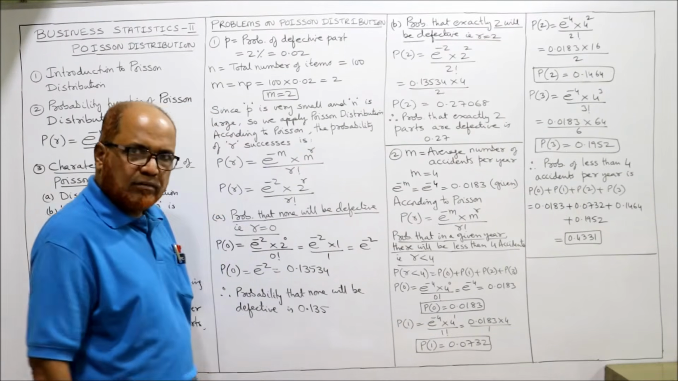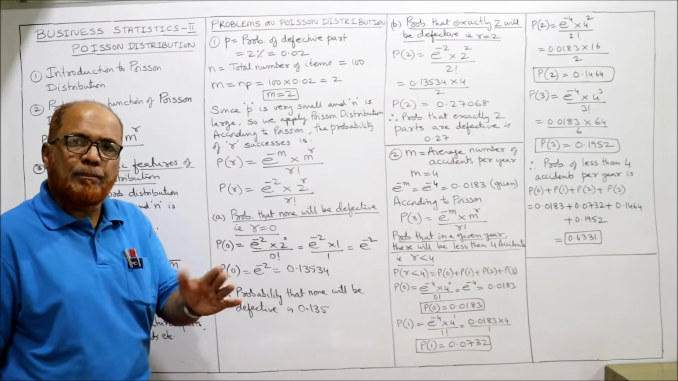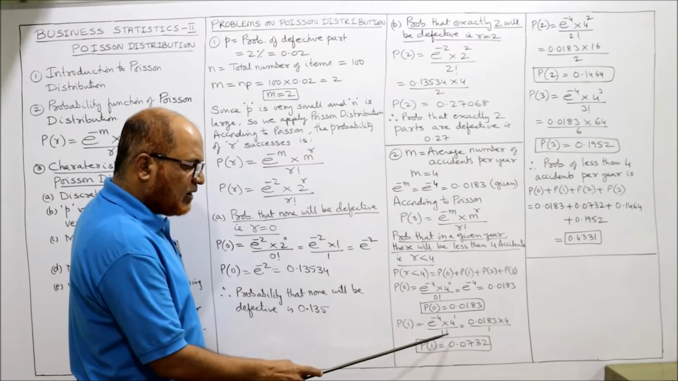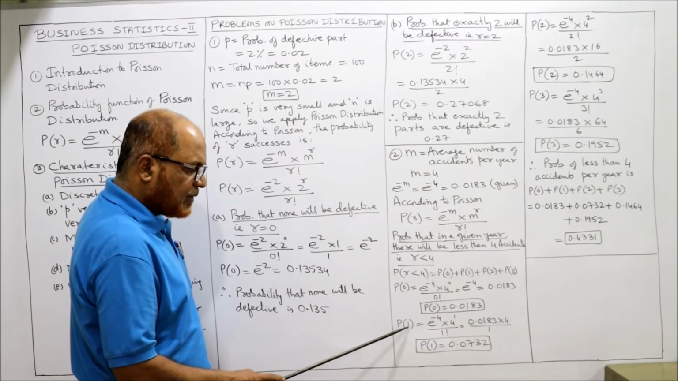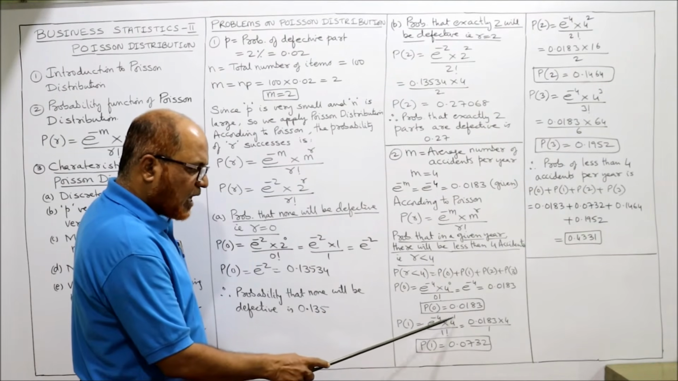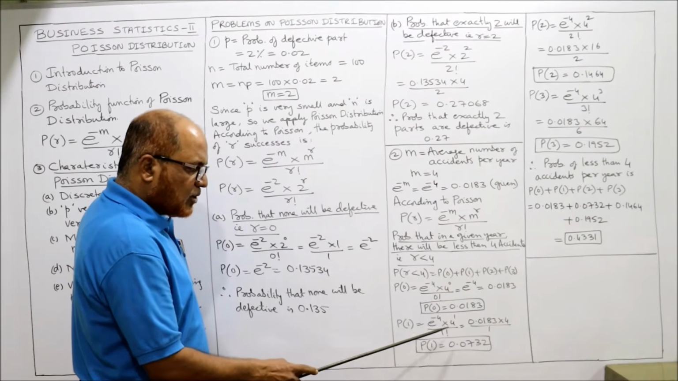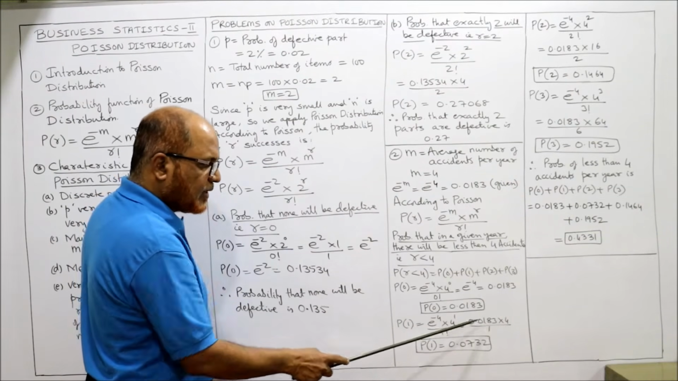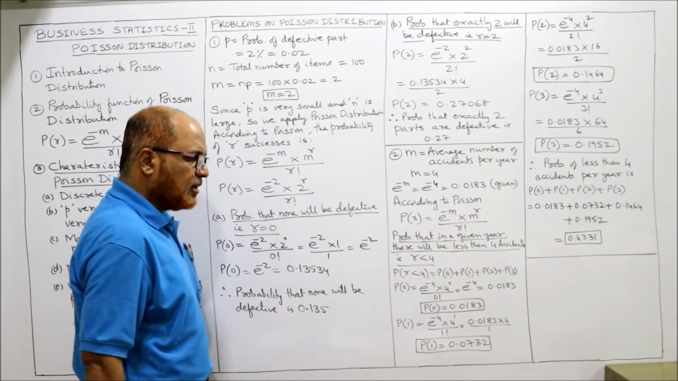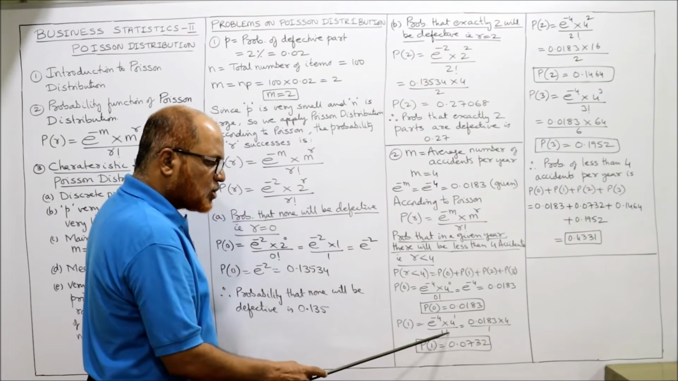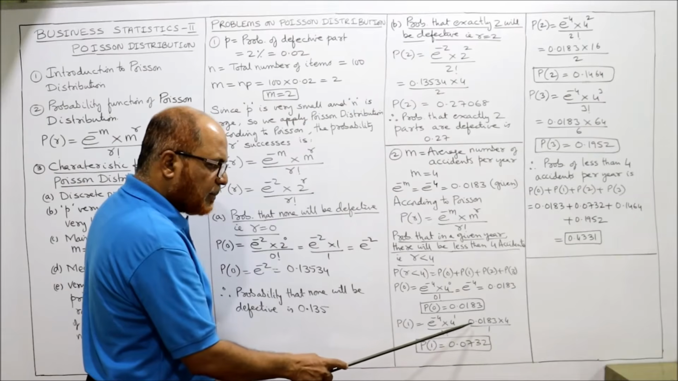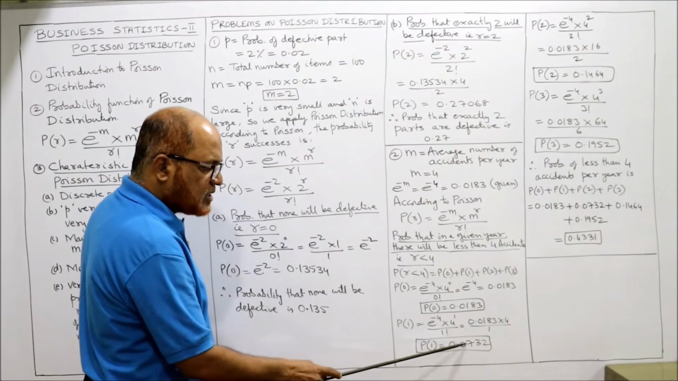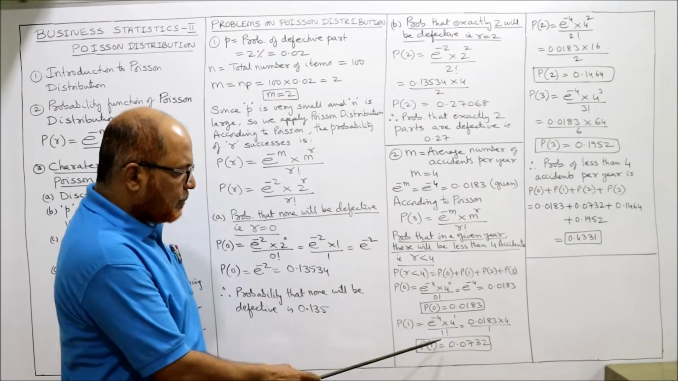Now P of 0 we got. Now P of 1 is e to the power of minus 4 into 4 to the power of 1 divided by 1 factorial. This is r: e to the power of minus m, m to the power of r by r factorial. So e to the power of minus 4 value we already have, 0.0183, into 4 to the power of 1 is 4, and 1 factorial is 1. So now multiply 0.0183 into 4, you get P of 1 as 0.0732. So we got P of 1.